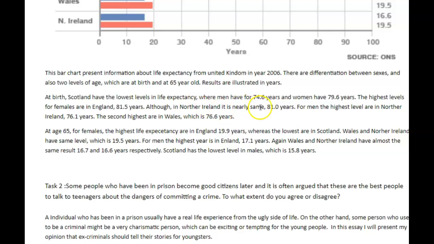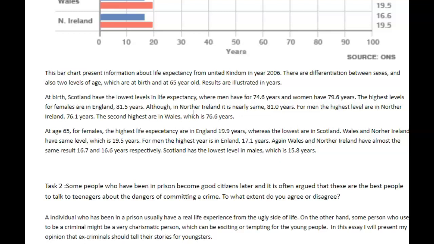Now, do you mean in Ireland for women, for men? It's unclear. You have to tell us. For men, the highest levels are in Northern Ireland at 76.1. You keep spelling Northern Ireland wrong, so be careful. The second highest what? The second highest figures are in Wales at 76.6. All right, so again, grammar is a problem.